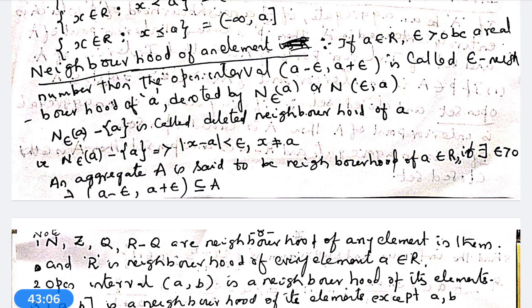N epsilon a minus the singleton set a is called the deleted epsilon neighborhood of a. That means omitting the element a from the neighborhood, we get the deleted epsilon neighborhood, that is, mod x minus a less than epsilon, x not equal to a.